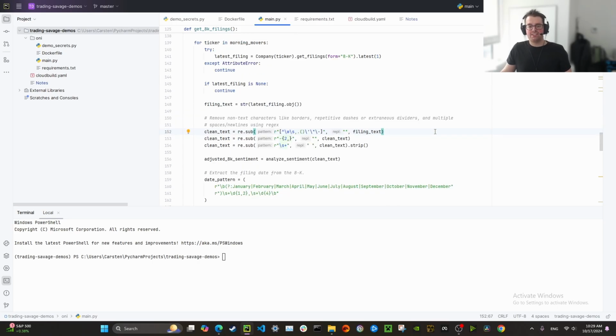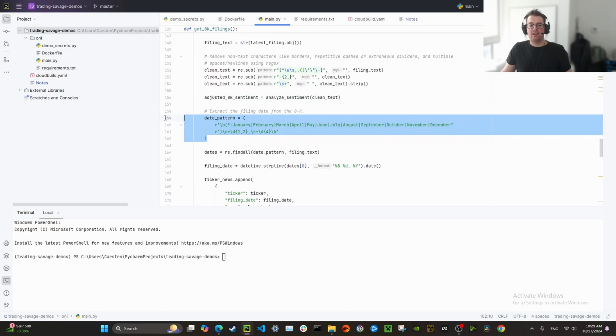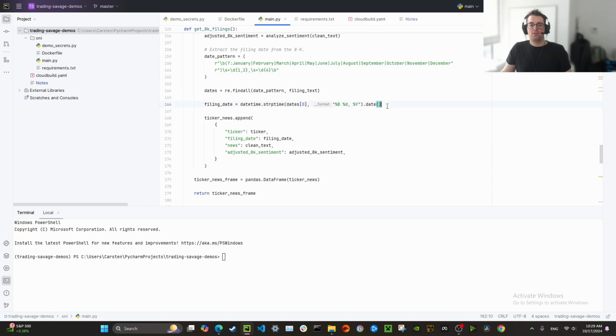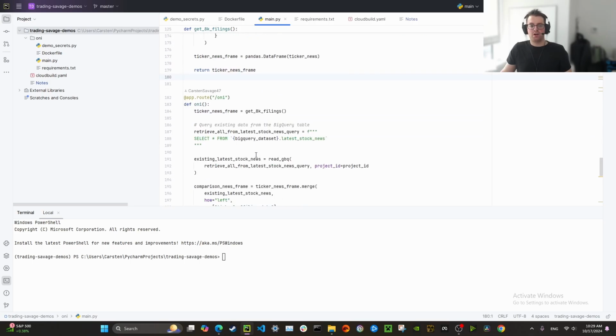Next, we're going to analyze the 8K filing and clean up the text so that it can be analyzed efficiently. We're going to analyze the sentiment of the clean text, detect the date of the filing, and we're going to create a list of the ticker, filing date, news, and adjusted 8K sentiment. Our end result is going to be ticker news frame, which we can later on insert into BigQuery.